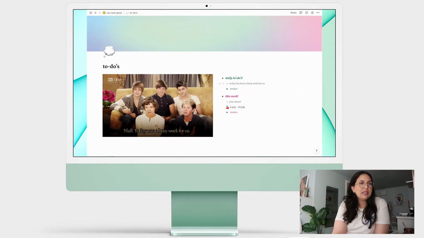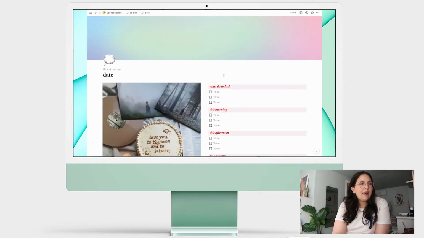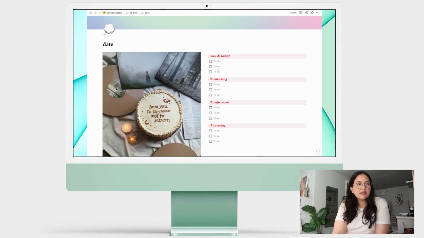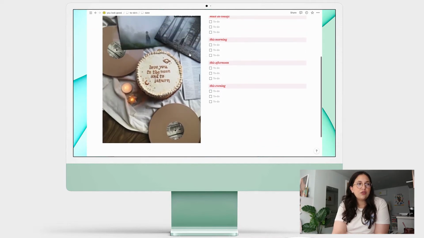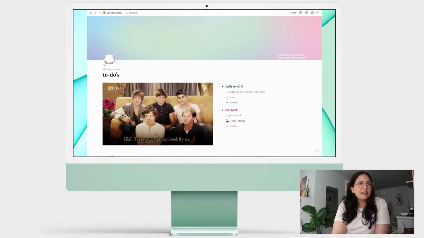So for example, let's say I wanted to do a daily to-do. I'll just click this button here and it will open up a new template. And this is my template. So basically I'll add the date here, and then these are the must do tasks: this morning, this afternoon, this evening, this cute little Pinterest photo because we love Taylor Swift. So that's what happens there.